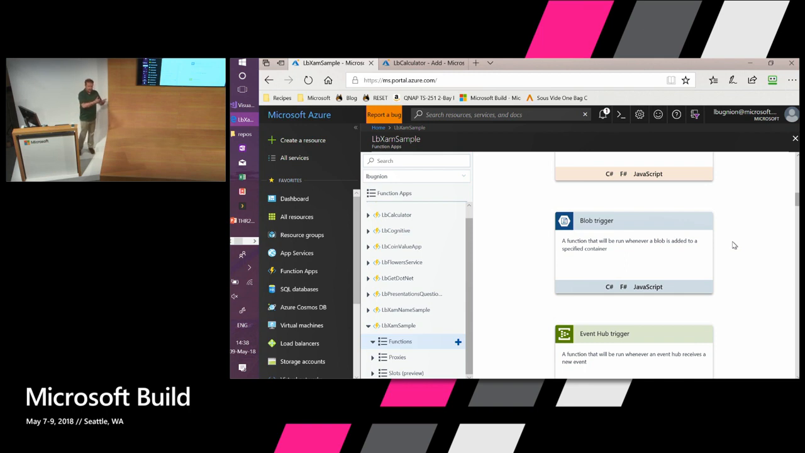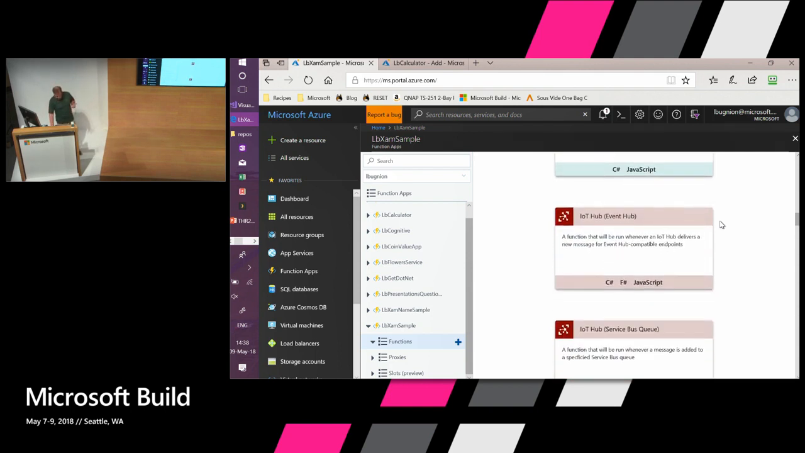And then every time a new blob is created, the function will run. For example, you can extract geolocation information for your pictures, or maybe tag the video, etc. We also have IoT Hub, for example. If you have an IoT hub in your house or in your building, you can connect that to a function and run maybe analytics or maybe do some actions.